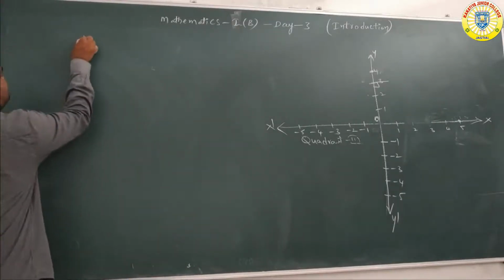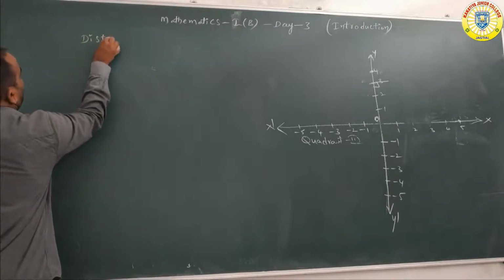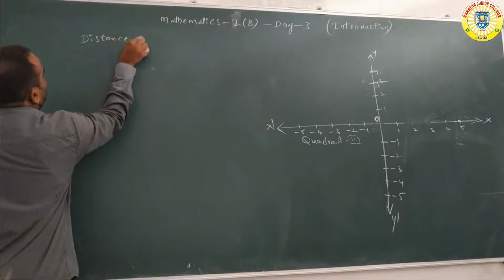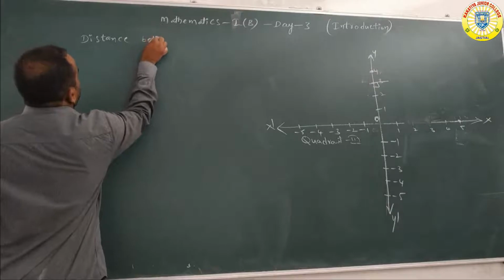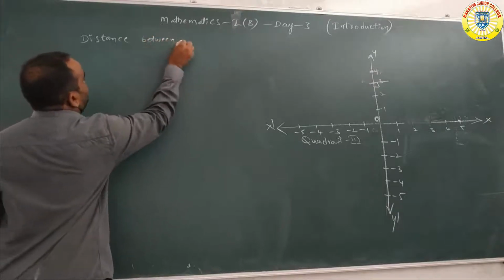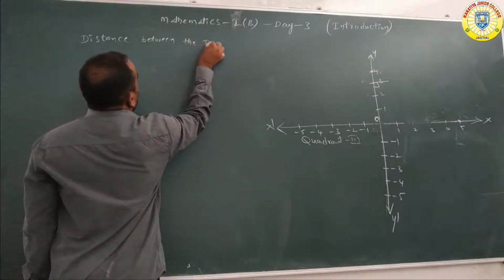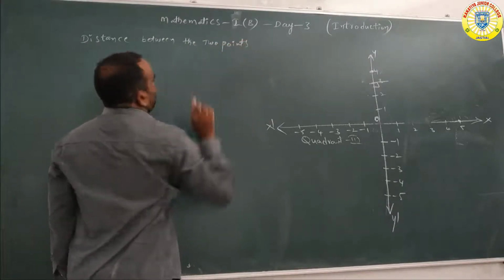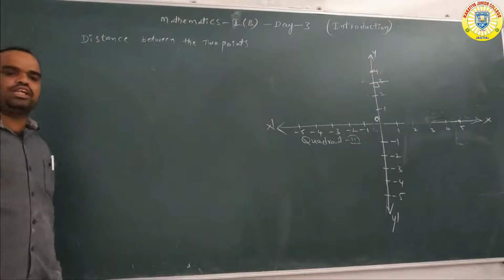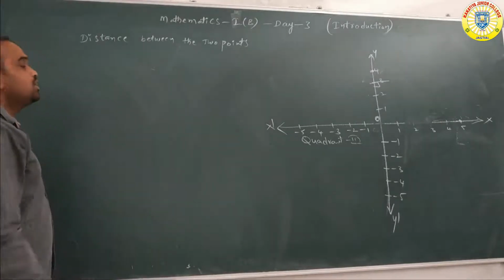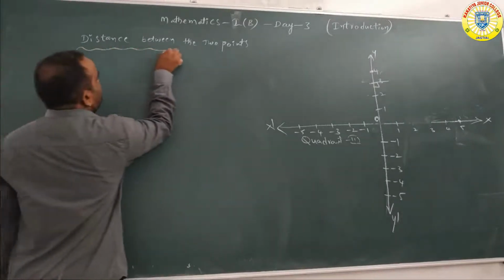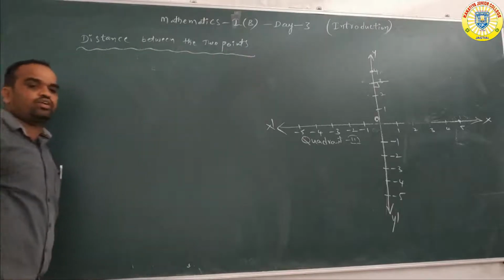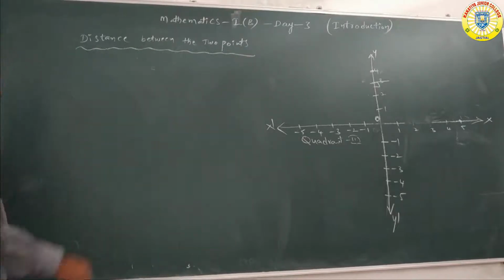Okay now? So now next we are finding the distance between the 2 points. Next concept is distance between the 2 points. So in your 10th class this type of formulas are clearly there. Now we are utilizing the distance between the 2 points.